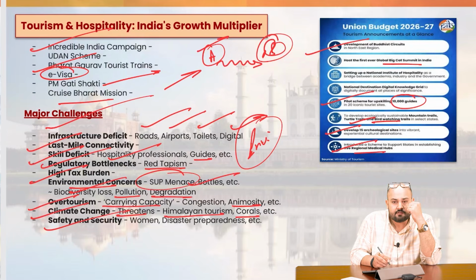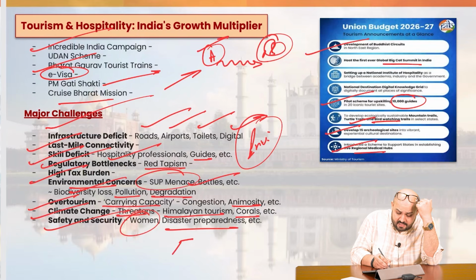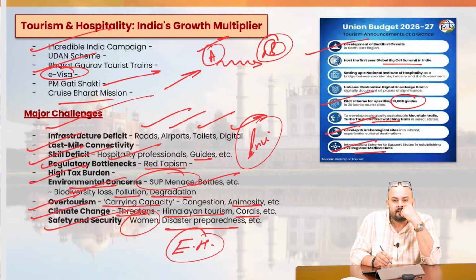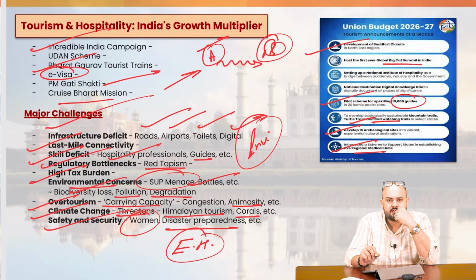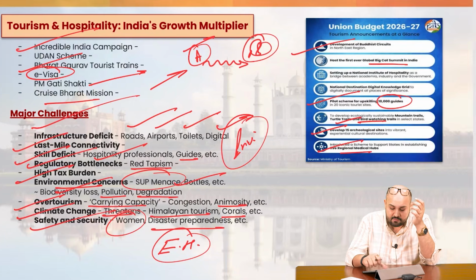Then there are safety and security concerns with respect to women, with respect to disaster preparedness, with respect to emergency healthcare facilities. Adequate facilities are not there with respect to healthcare. Let's say if a person suffers from a cardiac arrest, or a grievous, serious injury, what would be the recourse? Okay, so this is what you'll have to understand.